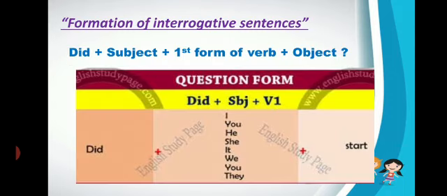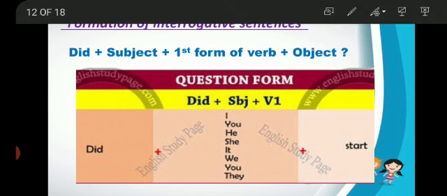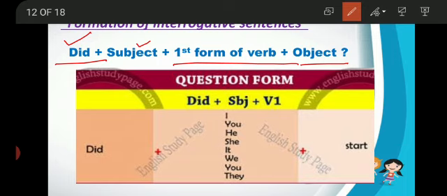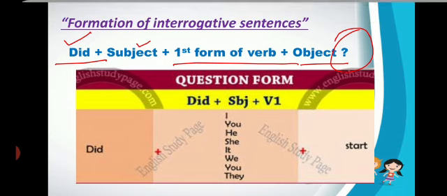Now let's talk about the formation of interrogative sentences. In interrogative or questionary sentences, we always use a helping verb in the start, and the helping verb of past indefinite tense is "did." The formation will be did, subject, and with did we use the first form of verb, object in the end, or the object may not be in the sentence as well, and a question mark. Interrogative sentences are questionary sentences. For example,